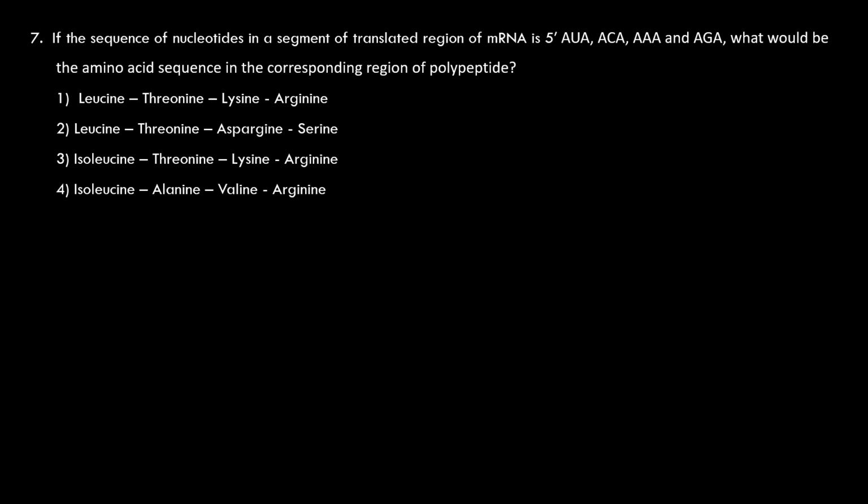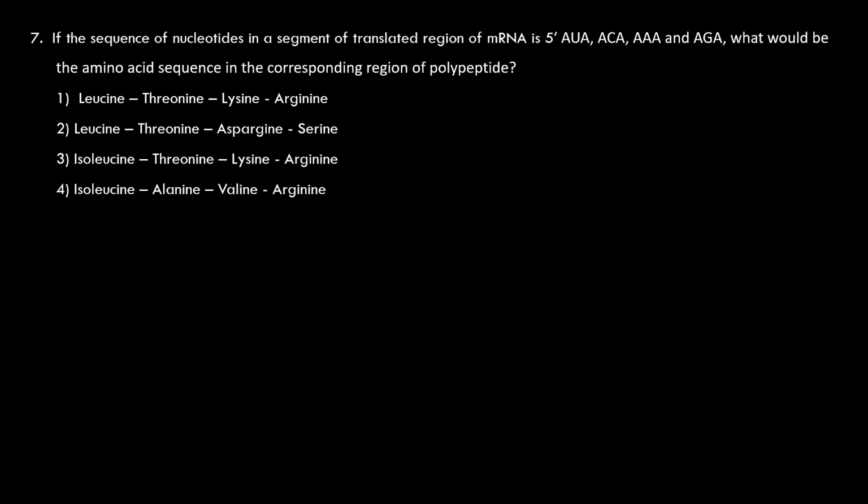ACU, ACC, ACA, ACG. These are for threonine. Threonine has got 4 codons, whereas isoleucine has got 3 codons. Next one, AAA. AAA is for lysine. Lysine has got 2 codons, AAA and AAG. Next one, AGA. AGA is one of the 6 codons for arginine. It also has got the AGG codon. Right? AGG codon.